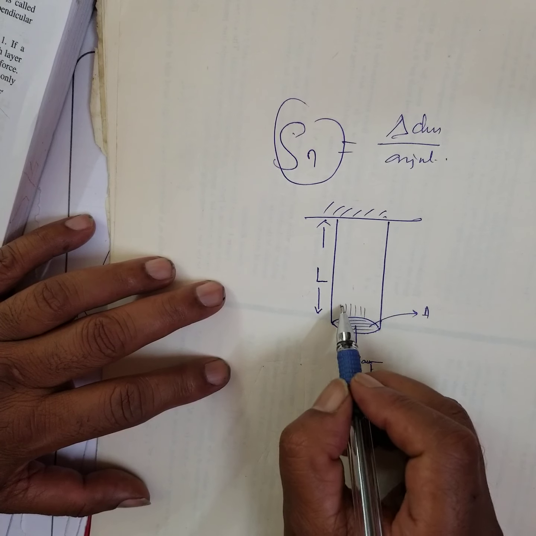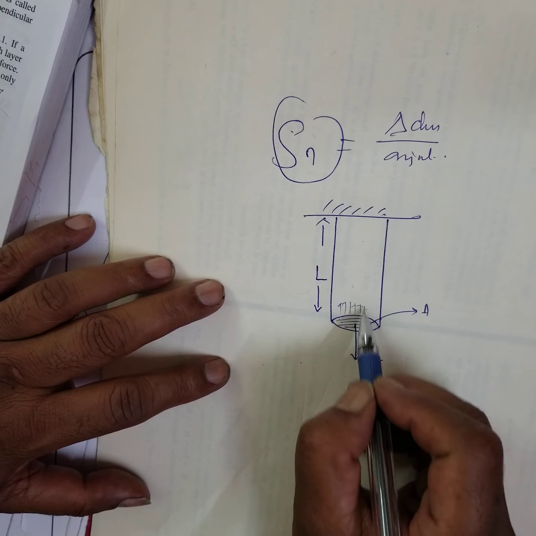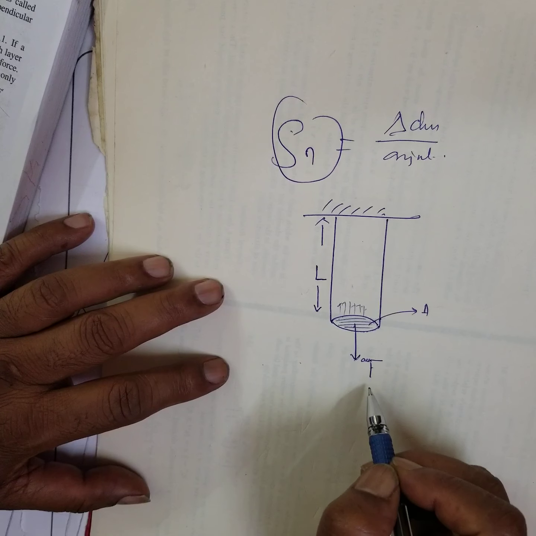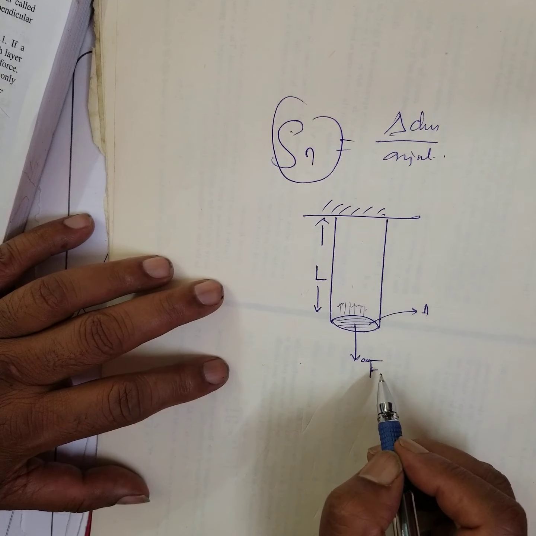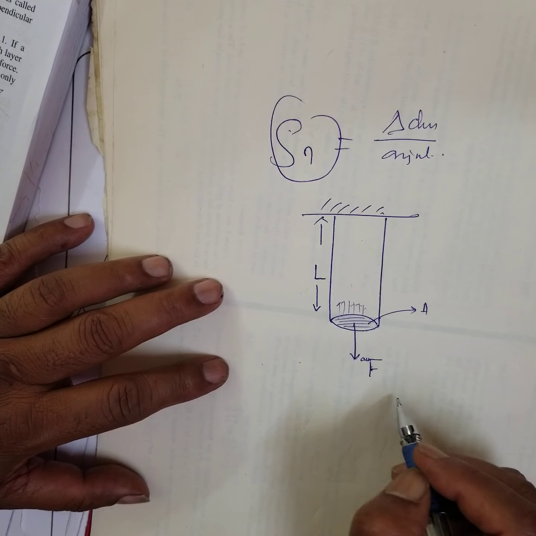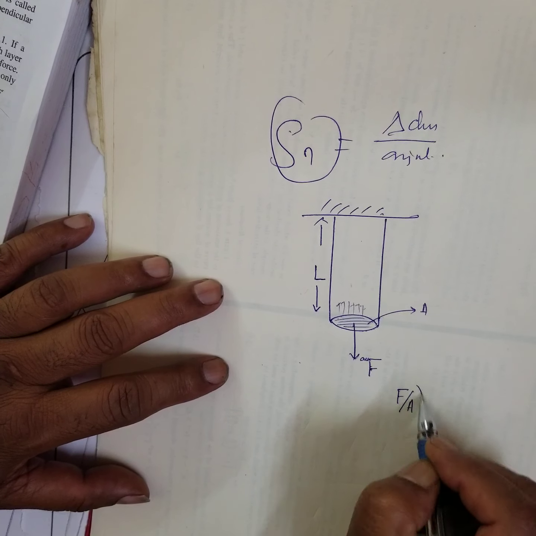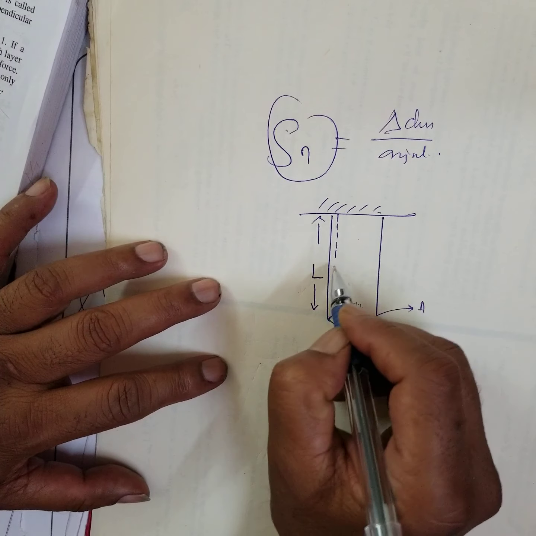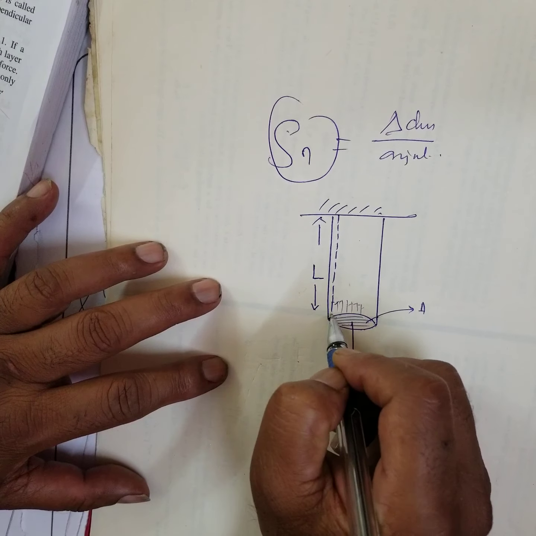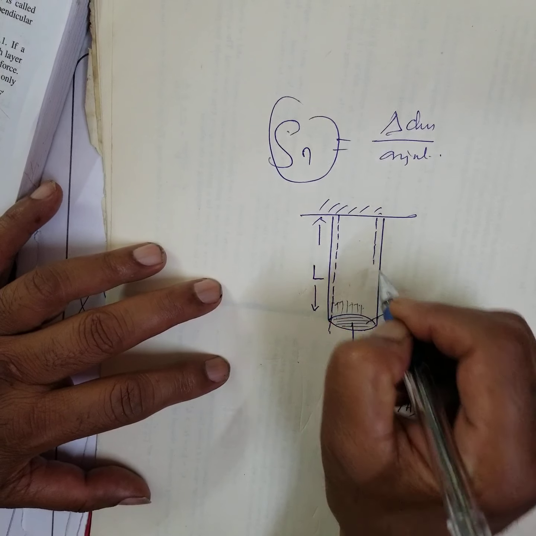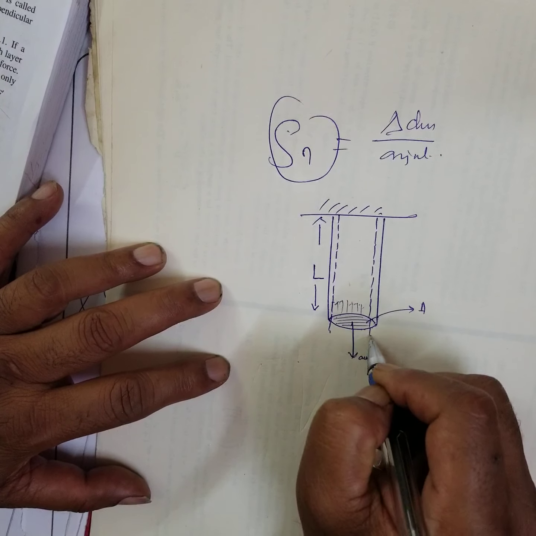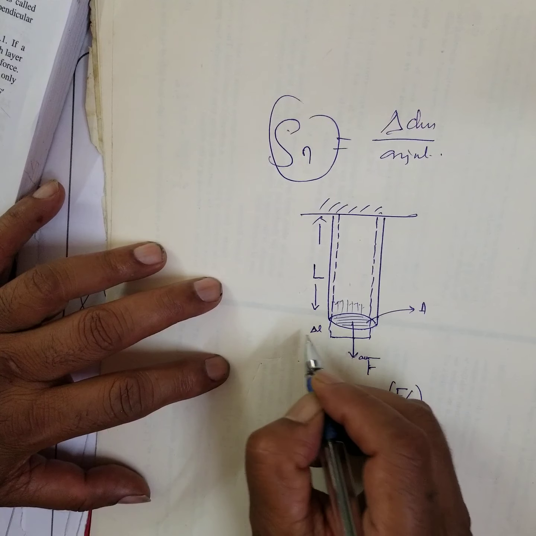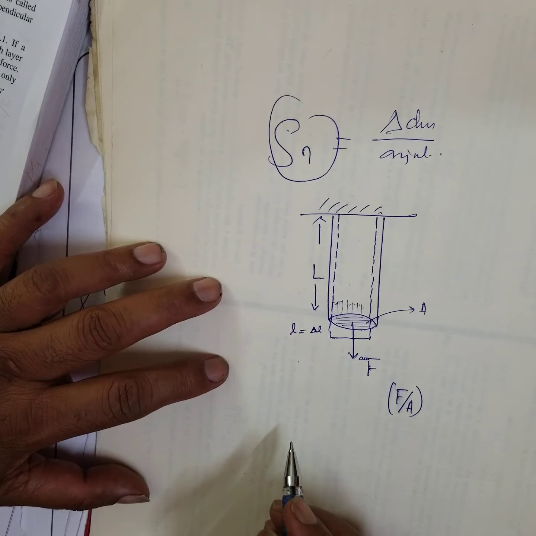As a result, an internal force is developed. The external force is this, and it is called the deforming force. Therefore, it is the external force acting per unit area, force per unit area. As a result, what happens? There is an increase in length, or L, they will give small l.